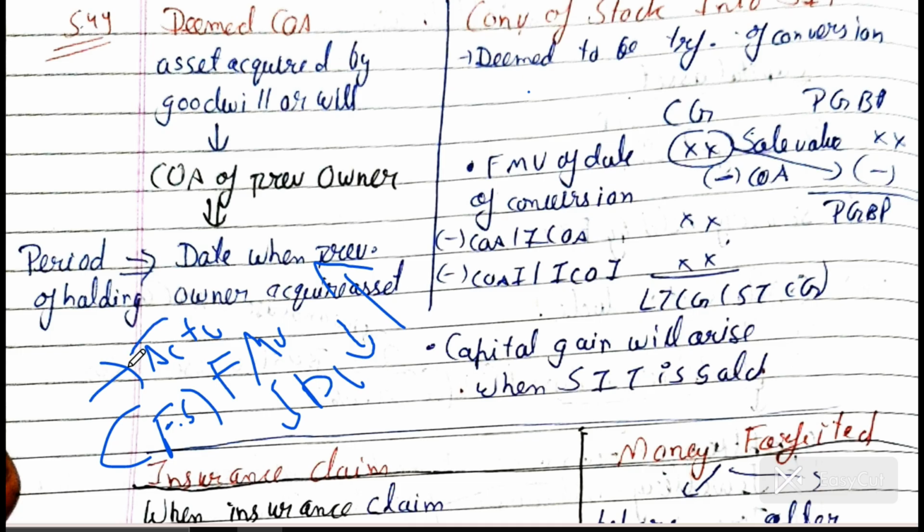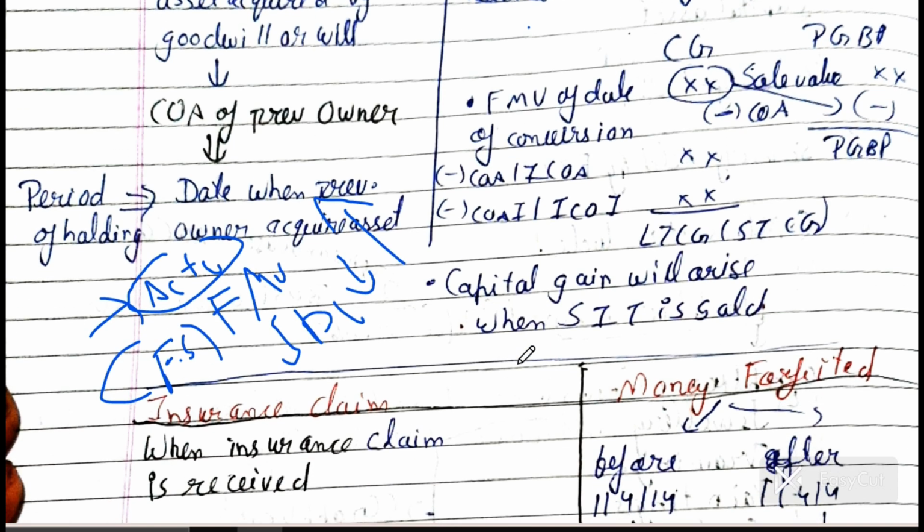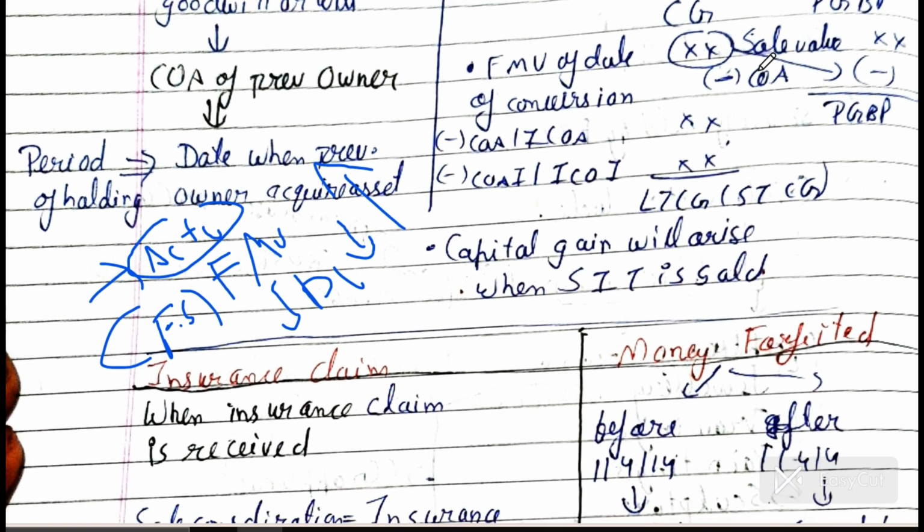If the actual cost is lower, then you have to take that, and the FMV or SDV is higher than the actual cost, because the government wants that if you purchase land or an asset, at least you get the benefit of that. So if your cost of acquisition is higher than the fair market value, then it is good now. It will give less capital gain.